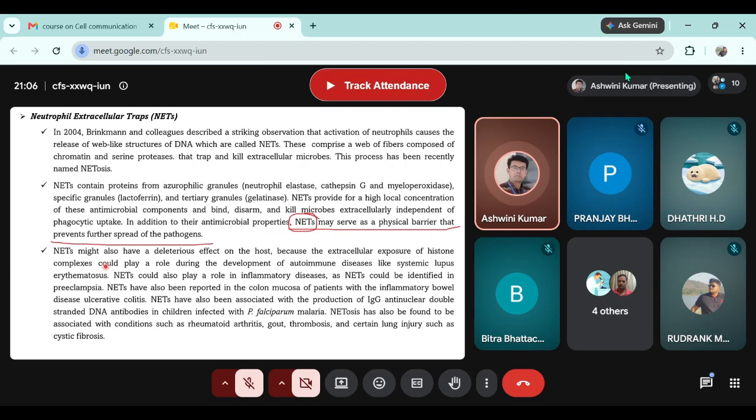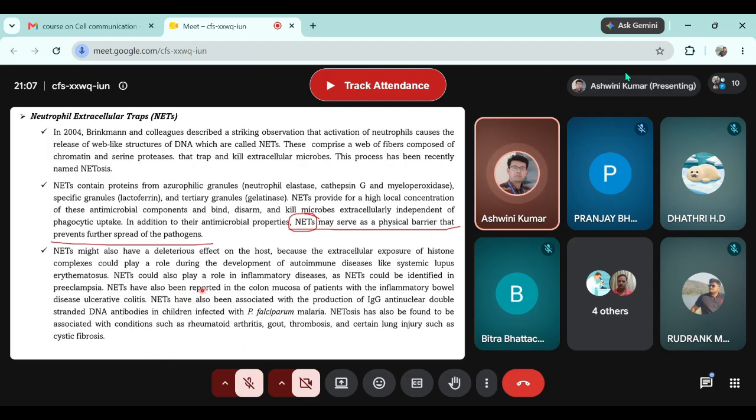Netosis has also been found to be associated with conditions such as rheumatoid arthritis, gout, thrombosis, and certain lung injuries such as cystic fibrosis. Because, as we have just discussed, the presence of chromatin material or histone particularly outside the cell is not a normal feature of the body, the immune system will start acting against the body itself, against the tissue.